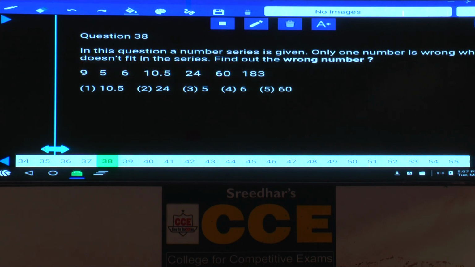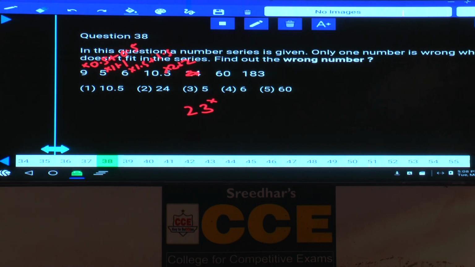Then question number 38. 9 and 5 can be written as 9 into 0.5 is 4.5 plus 0.5, that is 5, and 5 into 1 plus 1, 6, and 6 into 1.5, 9 plus 1.5, that is 10.5. Next one, 10.5 into 2, 21 plus 0.5 plus 0.5, 21 plus 2. The number must be 23, and in the place of 23, as given 24.